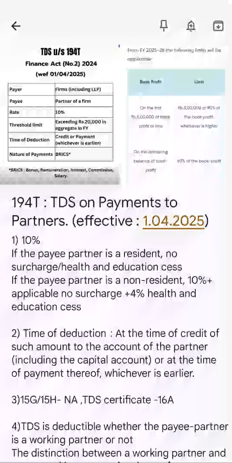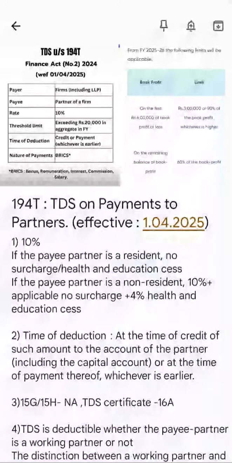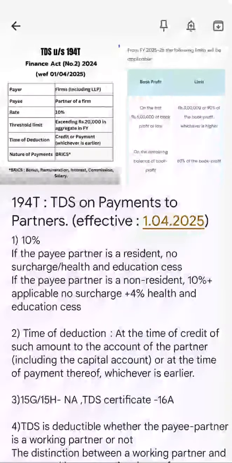Now 25,000 and 25,000. So the first thing that you'll have to remember is that this limit of 20,000 is not a separate limit for your remuneration, interest, bonus or commission. This is the combined limit for all of those. That's why I'm telling you BRICS.